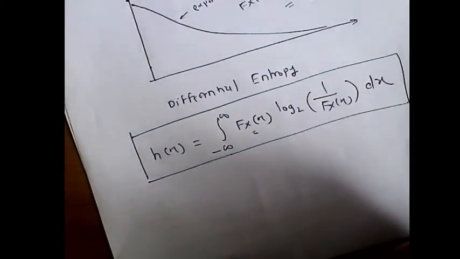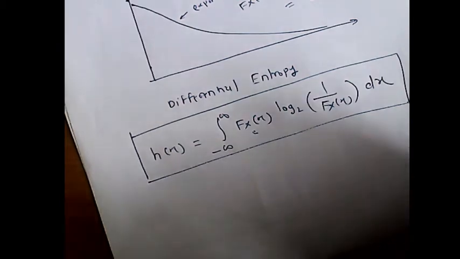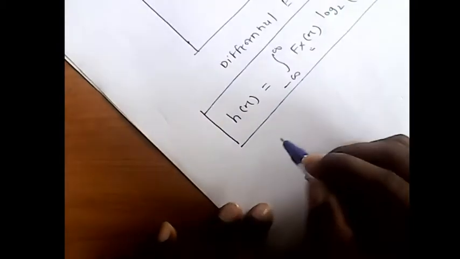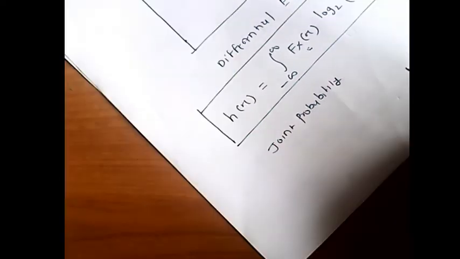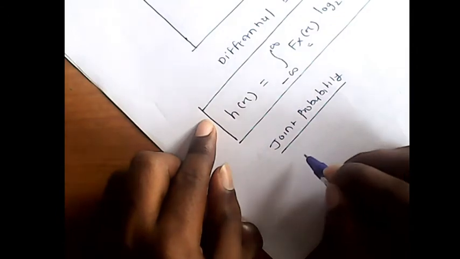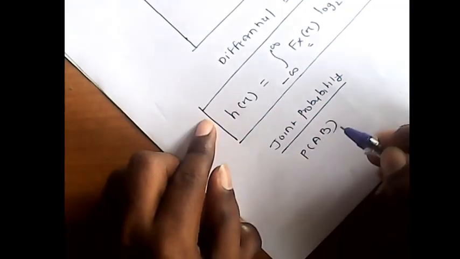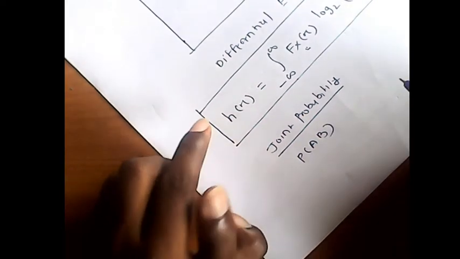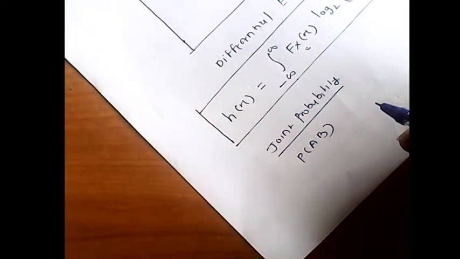In the previous example, the term probability is given by joint probability. We know that the joint probability, in terms of probability, is called a joint probability. It is given as the probability of simultaneous occurrence, if both the events happen.